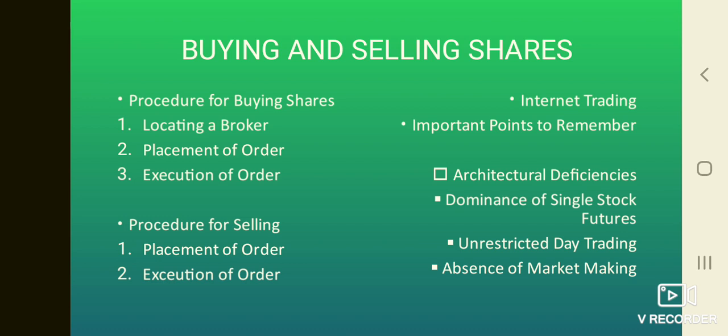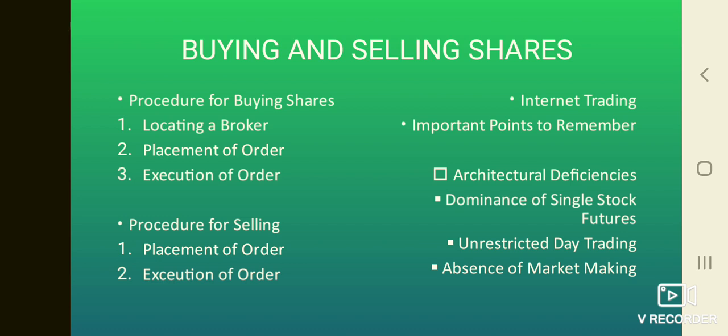Now we will see about execution of order in procedures for buying shares. On receiving your orders, the broker will feed the same on his terminal. Once the order is executed, the broker will inform you and send a contract note representing the documentary evidence of the transaction.